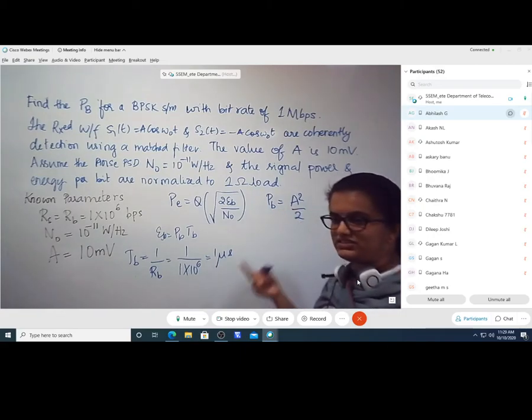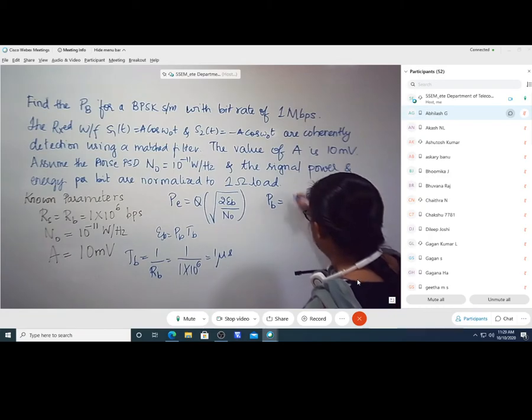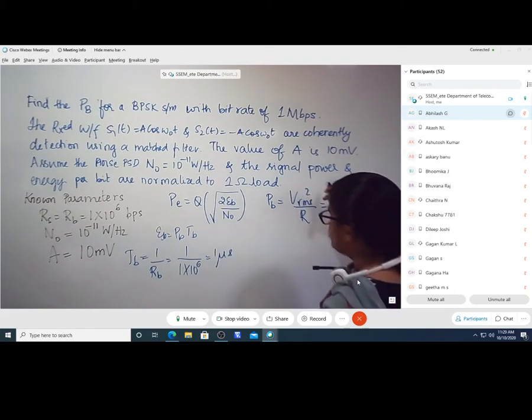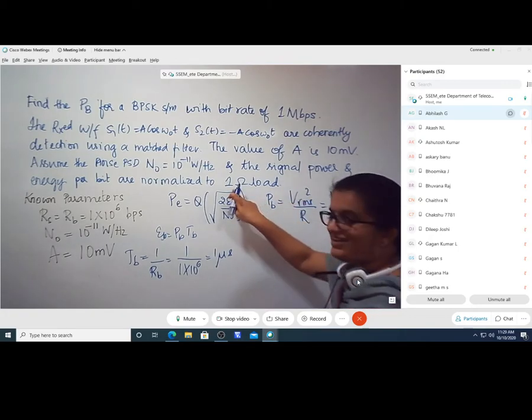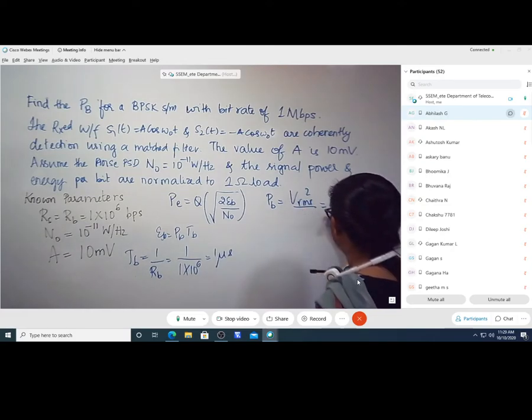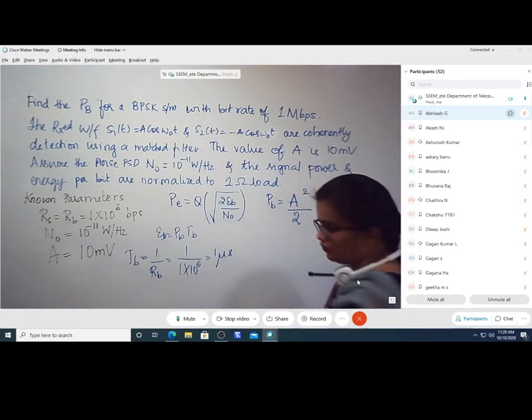If it is A RMS, it is A RMS whole square by R. We usually write it as V RMS square by R, where V RMS is equal to V by root 2. V by root 2 whole square will happen to be peak value square divided by 2 times R. Here R they have normalized to a 1 ohm resistor. Therefore R value I can just remove. So P now will be equal to the peak amplitude whole square divided by 2.